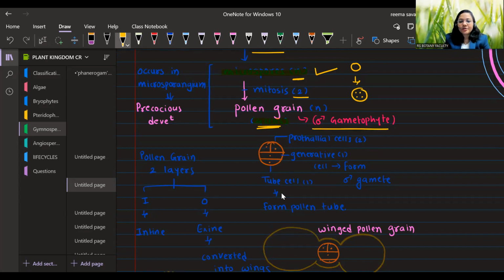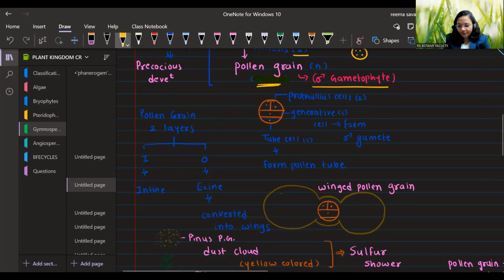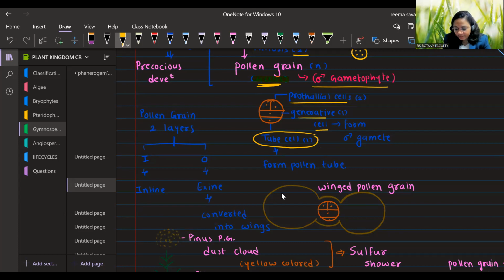Their pollen grain is known as what, bacha? Male gametophyte. In this pollen grain, there are two prothallial cells and one generative cell. We know the function of the generative cell: it will form the male gametes, two male gametes by mitosis. And there will be one tube cell, also known as the vegetative cell. What is the function of the tube cell? It will form the pollen tube.